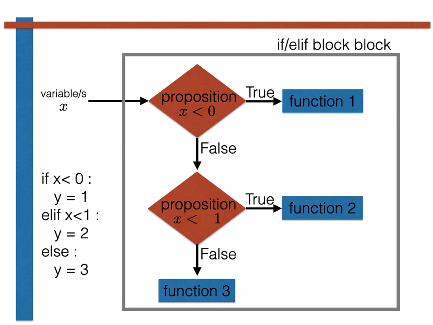The way that we code this in Python is shown here. As you can see, this looks similar to the if-else blocks that we have been using thus far. Now, though, we have an elif sandwiched between the if and the else. This elif ensures that the truth value of the second proposition is evaluated if the truth value of the first proposition is false. In this code, therefore, y is set equal to 1 if x is less than 0, y is set equal to 2 if x is greater than or equal to 0 and x is less than 1, and y is set equal to 3 if x is greater than or equal to 1.